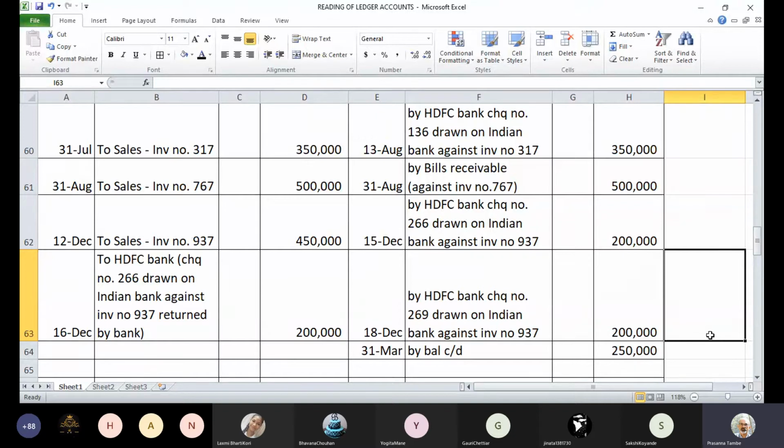So this check has bounced for whatever reason. There could be technical reasons. There may not be balance in Ajay's account. Several reasons are possible. For whatever reasons which we do not know, the check has bounced.